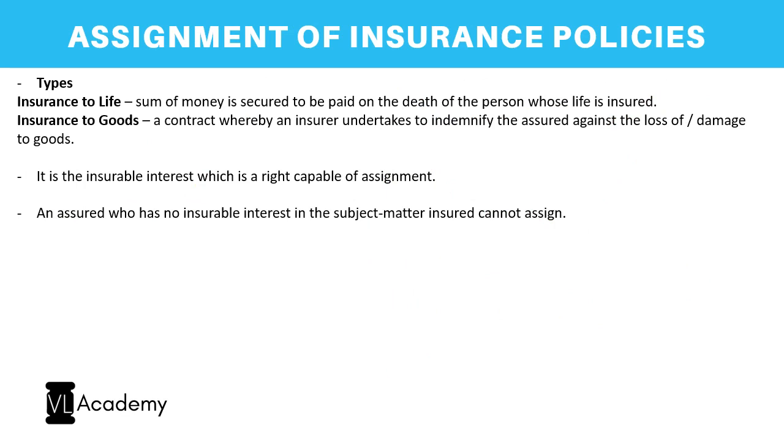Insurance policies. There are two wide types of insurance available. One is on life and the other on goods. An insurance on life will be paid at the end, as and when the person dies, whereas when it comes to goods, it is to indemnify the assured against the loss to the goods. Correct? So those are the two types of insurances we have.